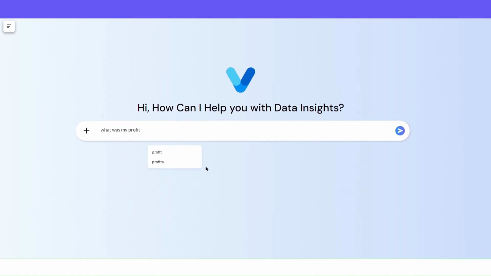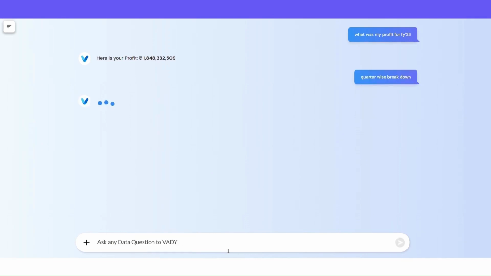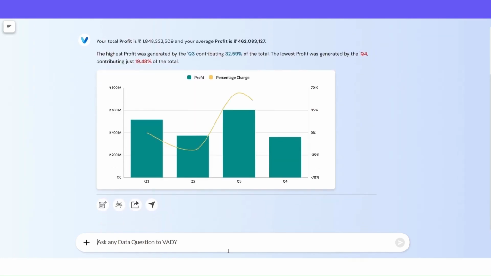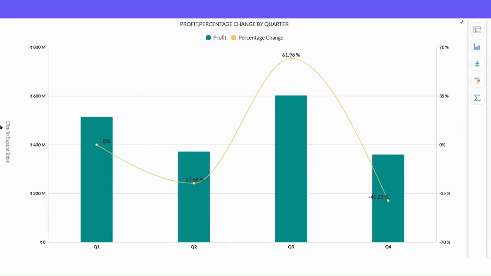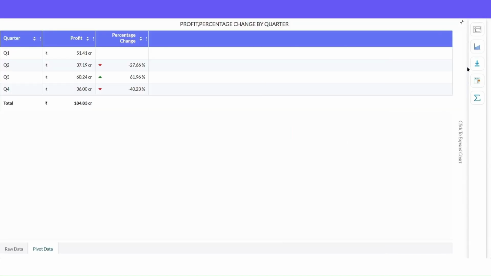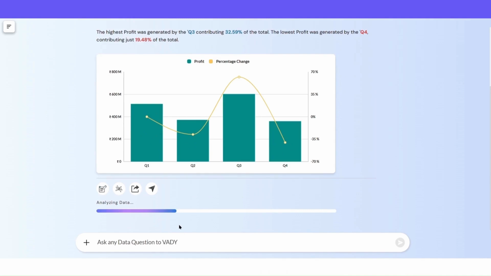What was my profit for the financial year 2023? Here's your profit. Now, quarterly breakdown. Great. If you prefer, you can view this in a tabular format. Want to explore further? Click on the AI Summary feature.